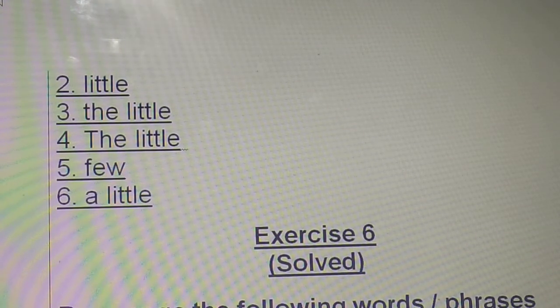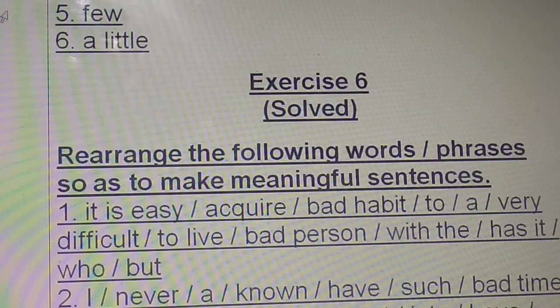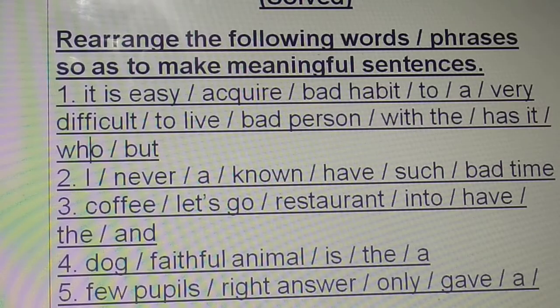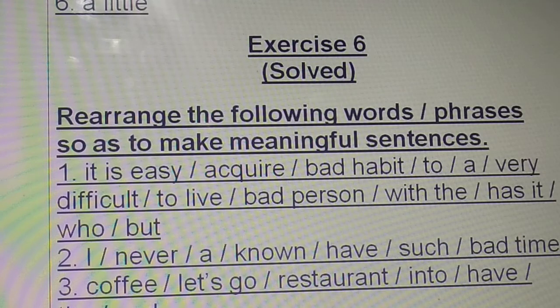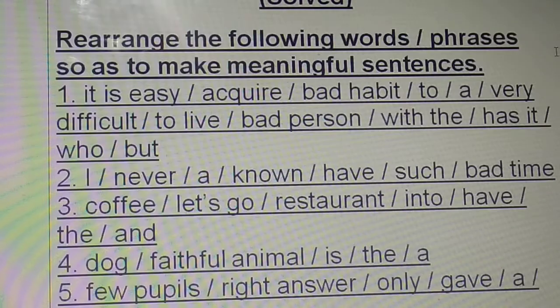Okay. Now, one more interesting question. Rearrange. This type you know how to do, okay? Read the question carefully. Are you reading? Okay, very good. Read very carefully.